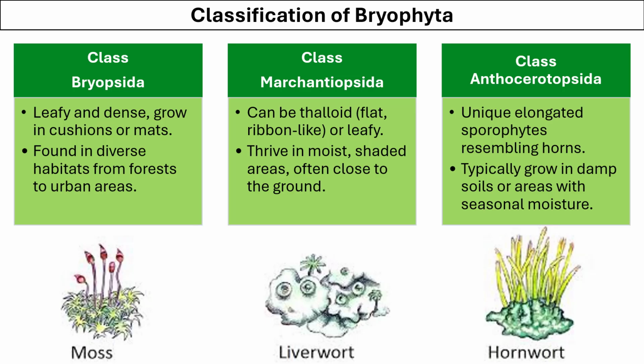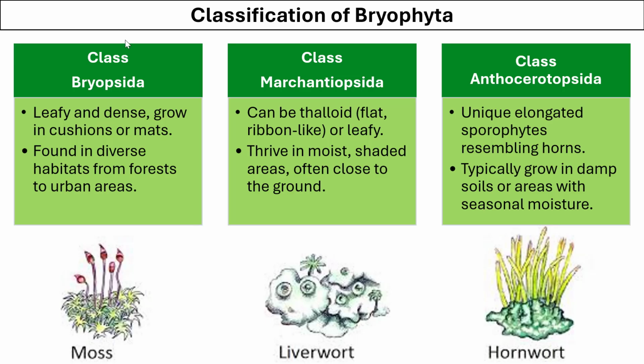Now let's talk about the three main classes of bryophytes. First is Bryopsida. Plants in this class are leafy and dense, and they are found in diverse habitats from forests to urban areas. The example of plant here is a moss. The next class is Marchantiopsida. It includes the plants that can form thallus and appear leafy.